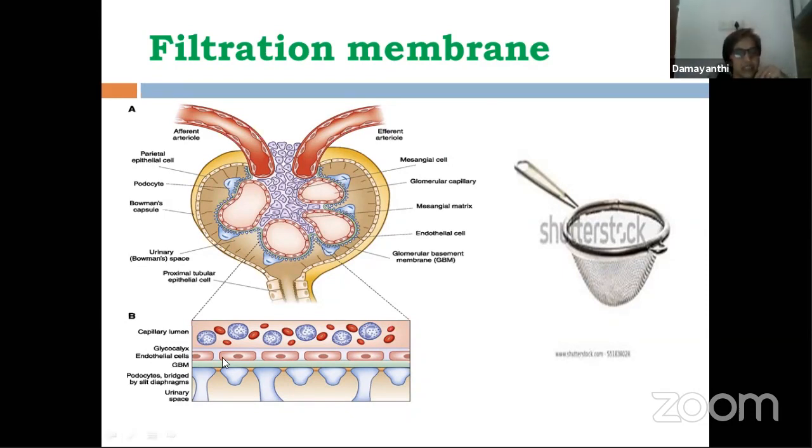These spaces are fenestrae. This is the first layer. The second layer is the basement membrane. And then the third layer, these are the podocytes. I was referring to the Bowman's capsule inner layer, the visceral layer, podocytes. Between these podocytes there are pore sites present, spaces which are filtration slits.